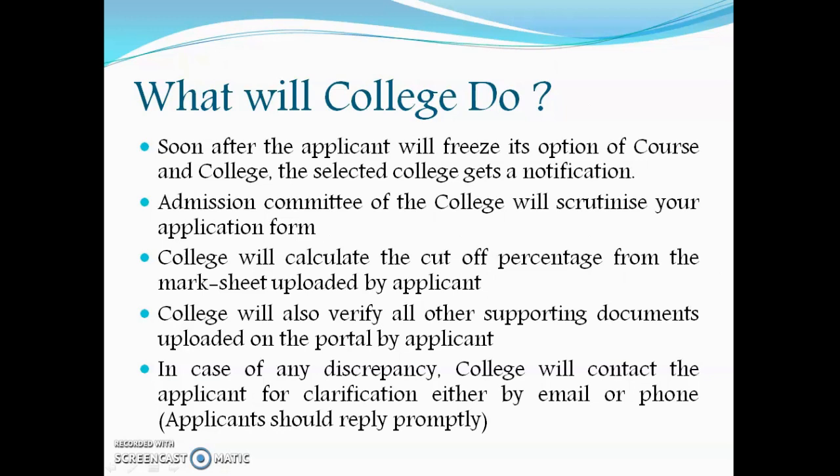The college will also verify all other supporting documents uploaded on the portal by you. In case of any discrepancy, the college will contact the applicant for clarification either by email or phone. So at this time, there is a word of advice that applicants, once they select the course and college, after that they should be very attentive.